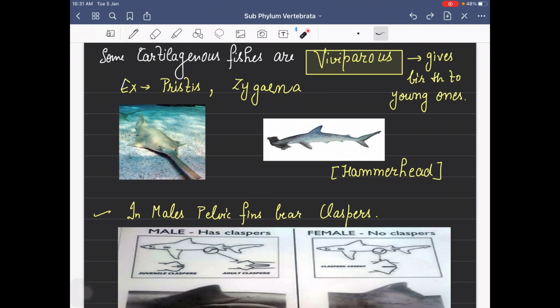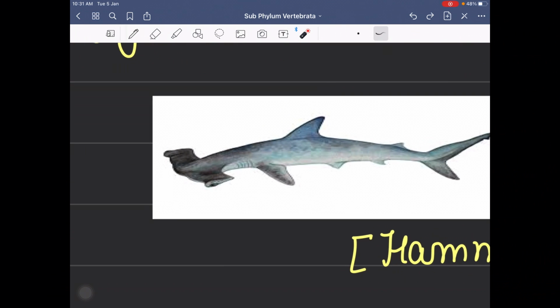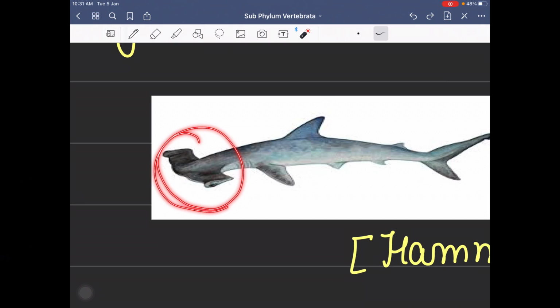Sawfish, there is one example here, that is sawfish. If you look at this structure, it is like a sharp wooden tool. It is basically a sharp tool which can cut even wood, a very sharp tool-like structure. So that is the reason it is known as sawfish. Hammerhead, Sphyrna. Sphyrna is known as hammerhead because of the structure of its front head.